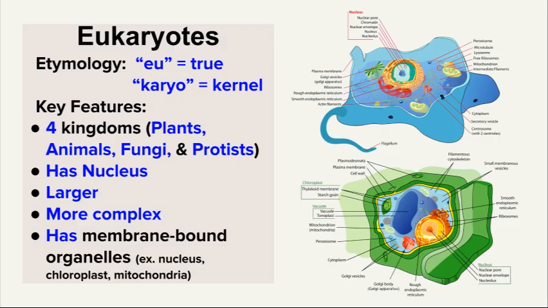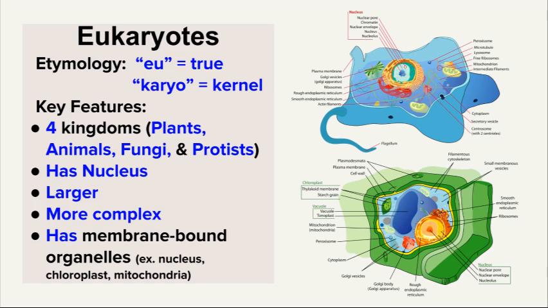As humans, all of our cells are eukaryotic, and we can look at a cell and know it's eukaryotic because it's going to have a nucleus. It's going to be much larger, like 15 times larger than a prokaryotic cell, and it's also much more complex. So we're going to take a look at all of the organelles that are inside of a eukaryotic cell.